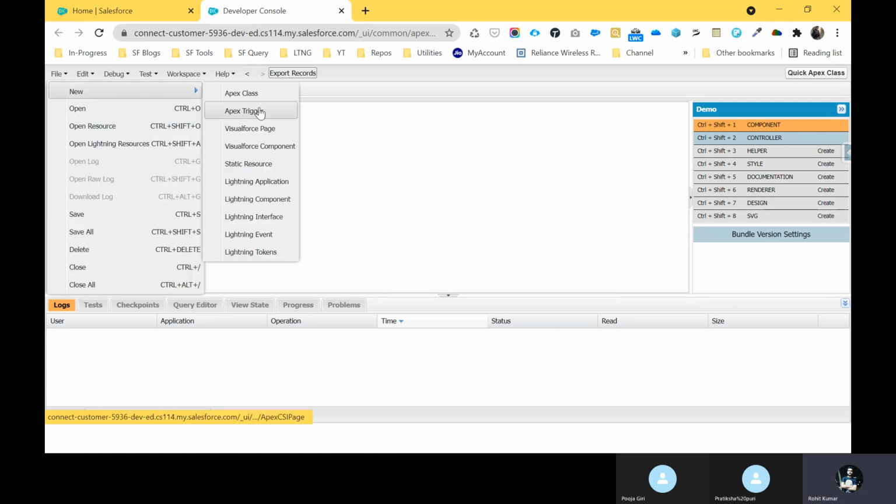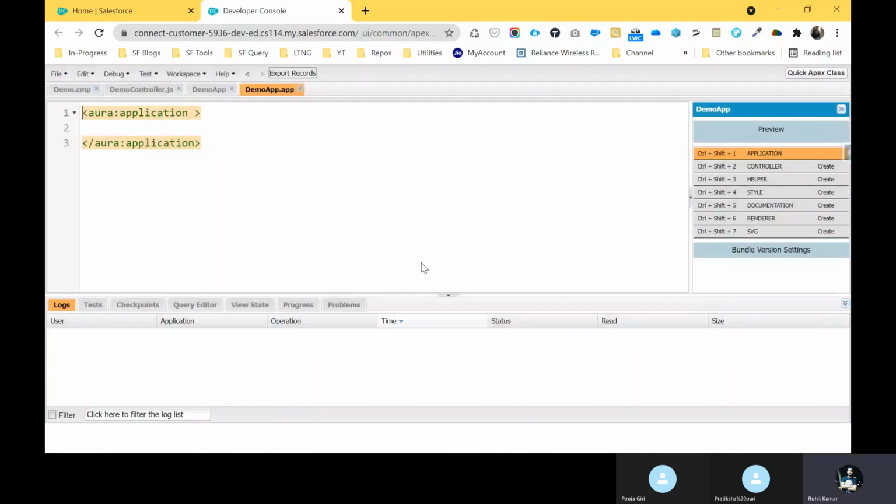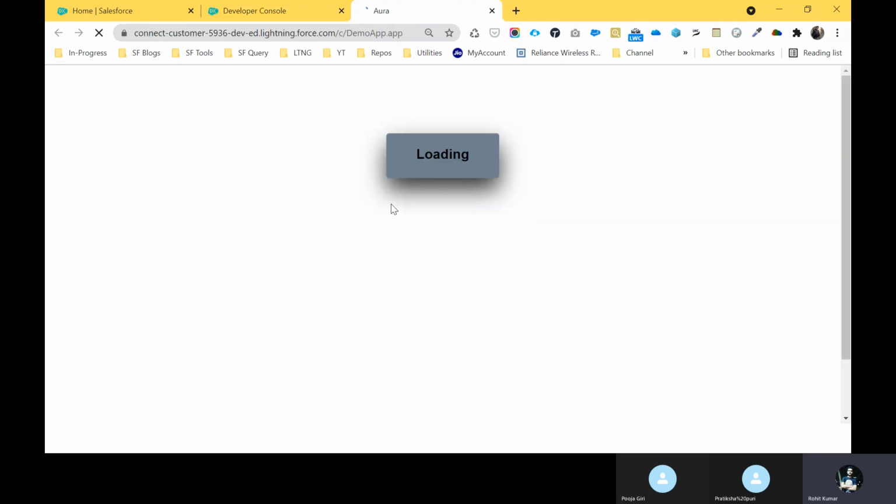Let me create one Lightning app, demo app, and submit. It created one application, and I want to use my component, c:demo, and then close. Just click the preview button and you can see my output as 2 plus 2 or 2 plus 3. This is the expression.